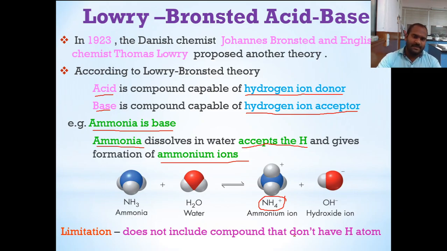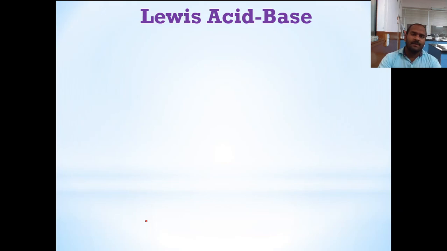If you look at the previous example, sodium hydroxide, sodium hydroxide does not involve acceptance of a proton or donation of a proton. So how can we tell that it is an acid or base? There are a number of compounds which cannot be included in the Lowry-Bronsted acid-base theory. So there is a need for another theory to be developed. This theory was given by a scientist, Lewis.